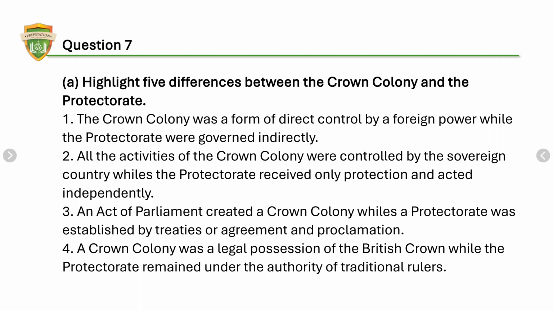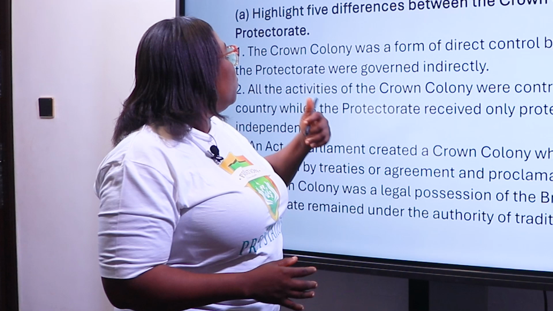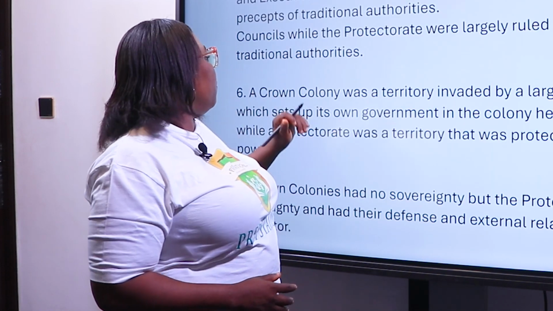An act of parliament created a Crown Colony, while a Protectorate was established by treaties and agreements and what? Proclamation. Let's go to the next question.